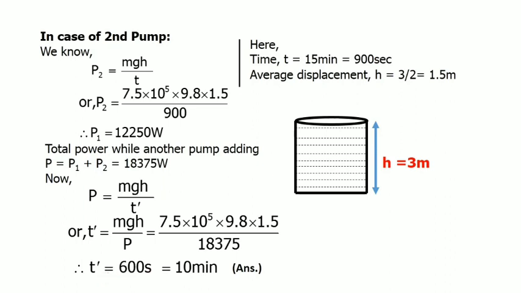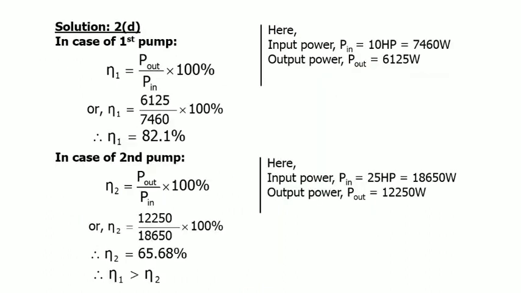To convert seconds to minutes, we divide by 60, and the result is 10 minutes. So if the two pumps work together, it will take 10 minutes to empty the swimming pool. Let's have a look at question D.